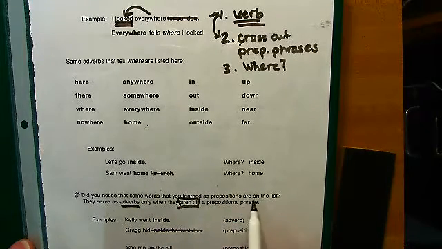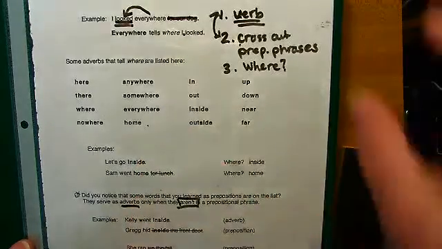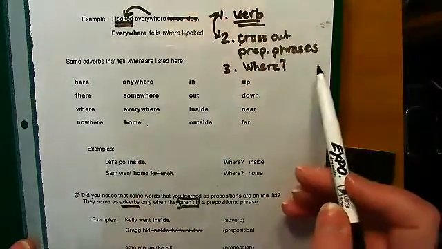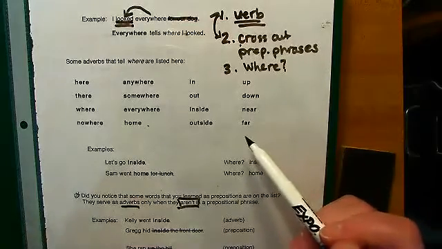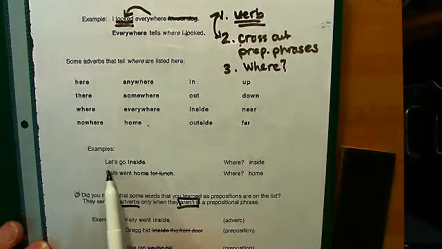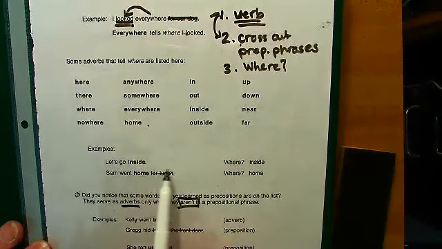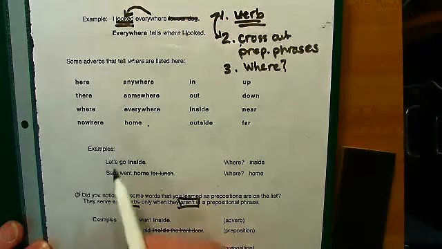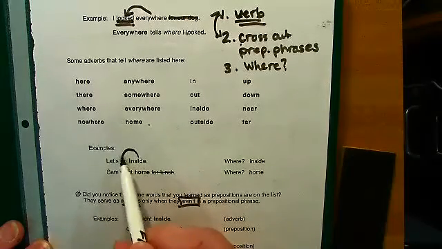When they're in a prepositional phrase and we've crossed them out like this, then they can't be the adverb. That's why it's really important that we cross out that prepositional phrase so we won't get confused whether we're dealing with an adverb or a preposition. Here's the example. Let's go inside. So I'm looking, is there a prepositional phrase anywhere? No. What's the verb? Go. Where did they go? Inside.